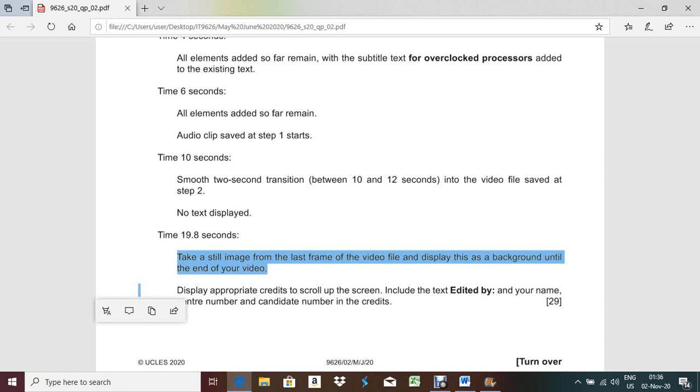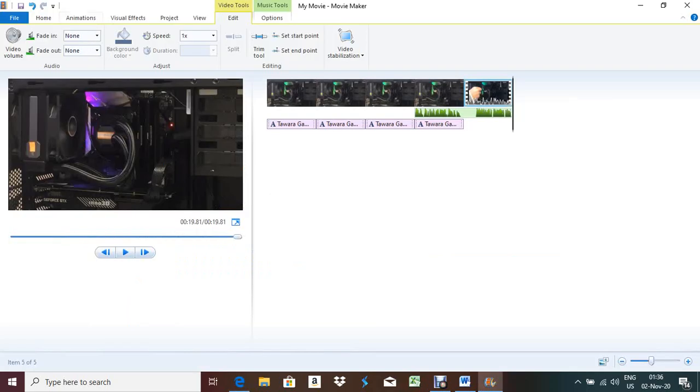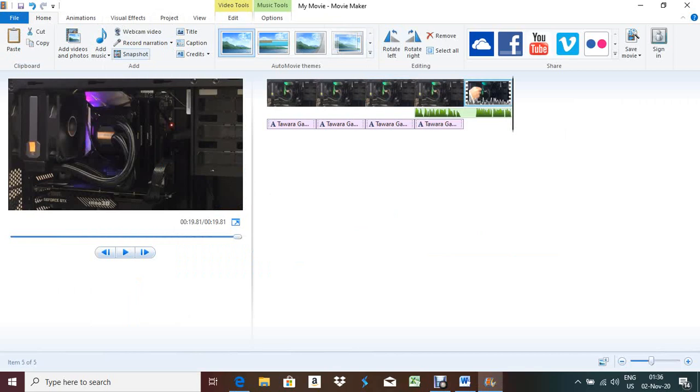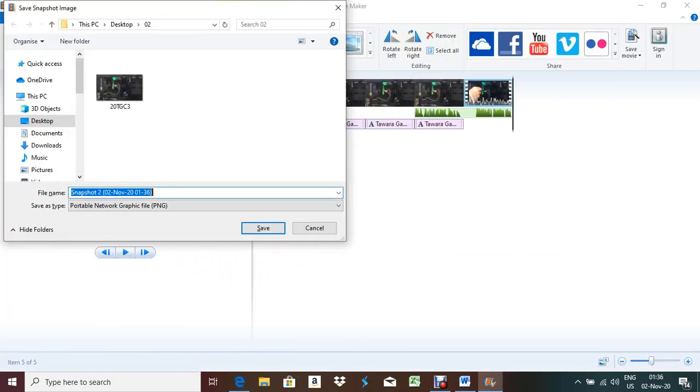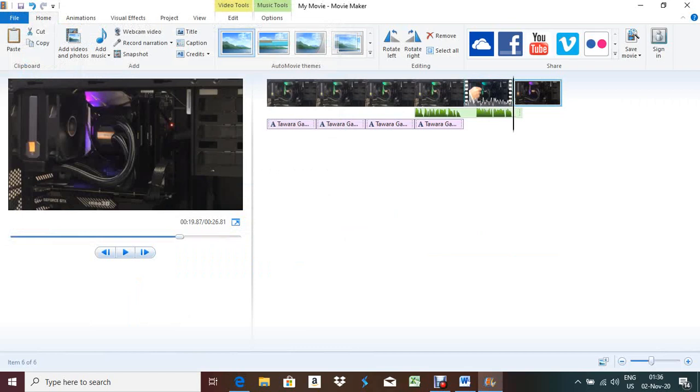So that means I have to take a still image from the video part. We go to home, keep the cursor pointer at the end, take a snapshot, save, and then the snap is here, and here we need to give credit, right?